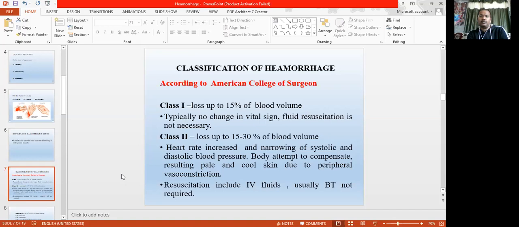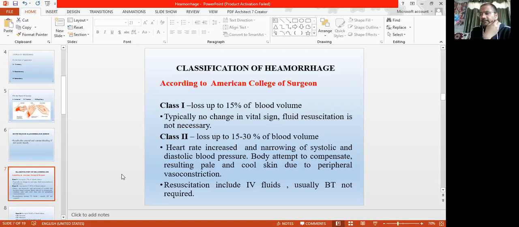In that condition, how do you calculate the 15% of the blood loss? How much blood does a normal adult have? A normal adult of almost 50 to 60 kg carries 5 to 6 liters of blood.